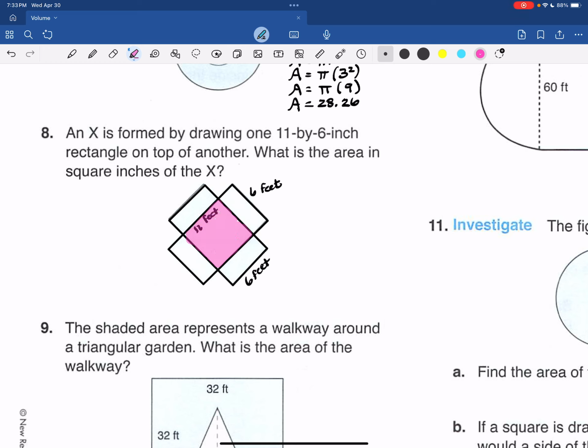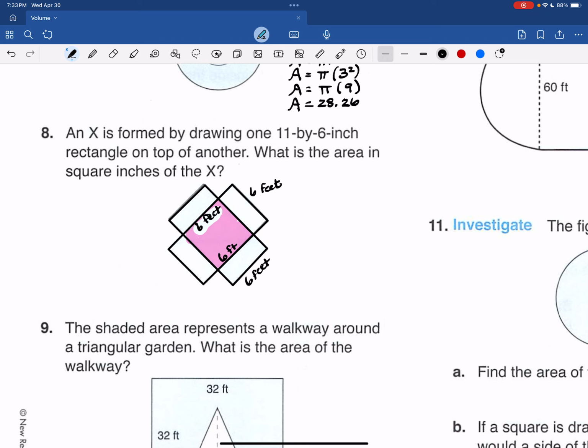So we're going to have to figure out the dimensions of this square. Well, I know this is 6 feet. Let me take out that 11 because that's not the place I should have put that. This is a 6-foot square in here. So I'm going to do 2 of the 11 by 6s, and then I'm going to subtract out the 36, the square footage.